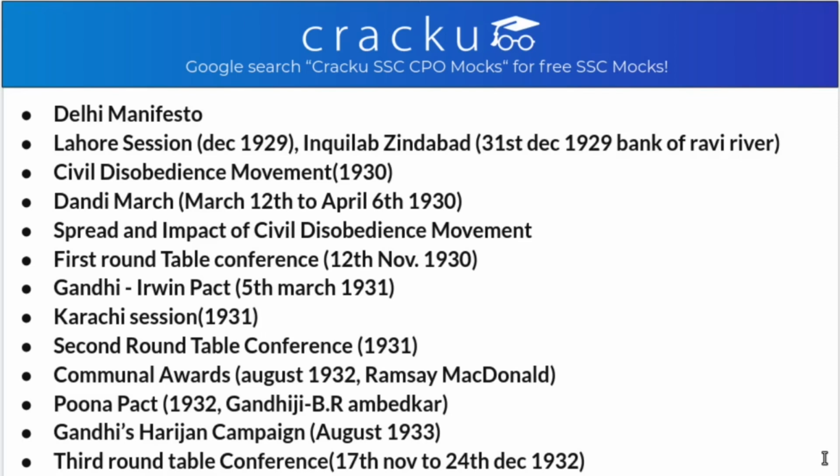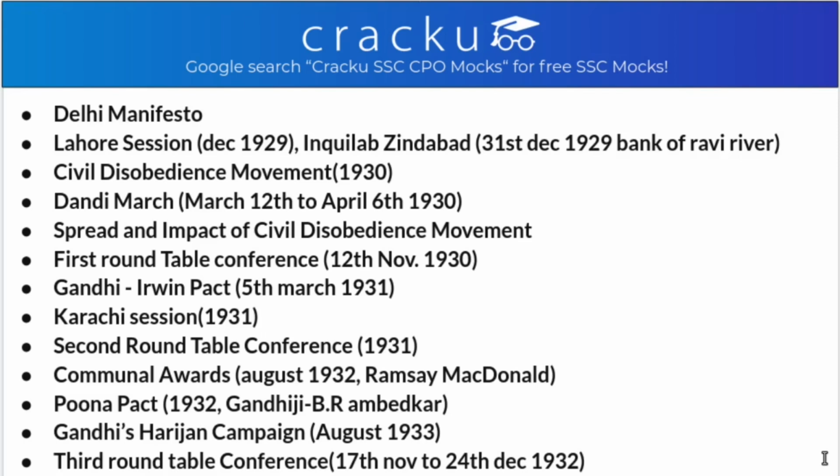After this came the Karachi session of 1931, and this is important as on 23rd March 1931, six days before the Karachi session, three great leaders were executed, namely Bhagat Singh, Sukhdev and Rajguru, and this day, 23rd March, is now Shaheed Divas.